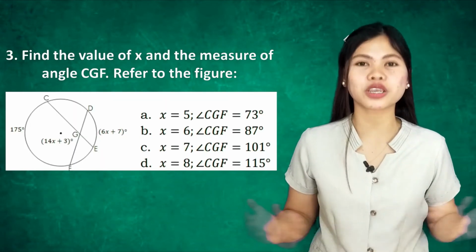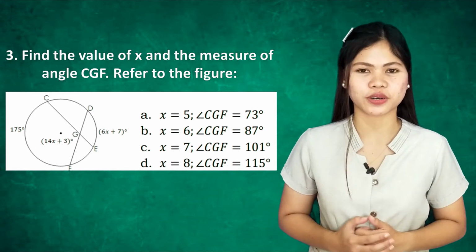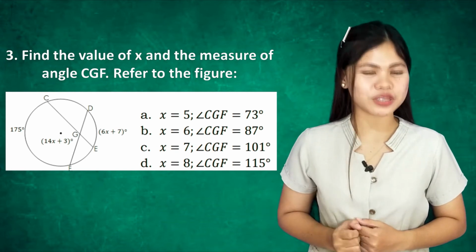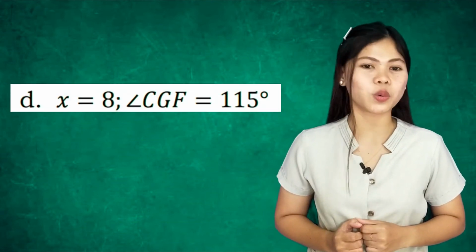Number 3. Find the value of x and the measure of angle CGF. Refer to the figure. Your time starts now. The answer is letter D. X equals 8.